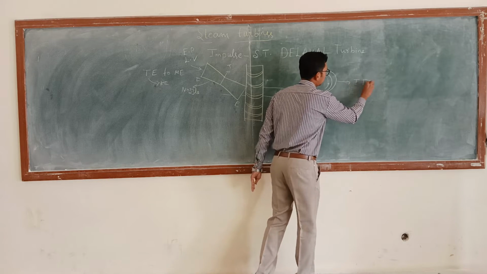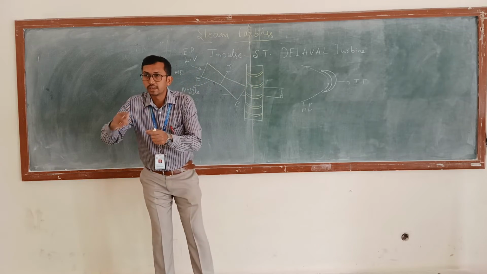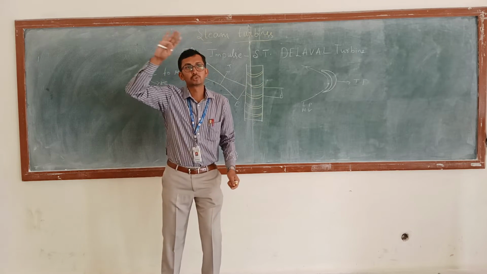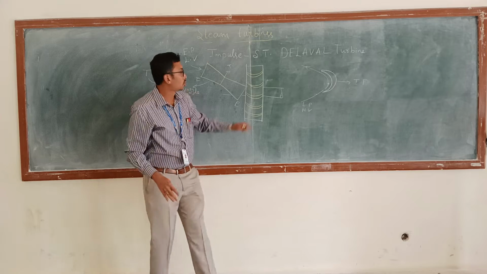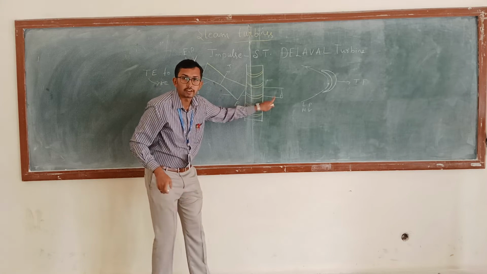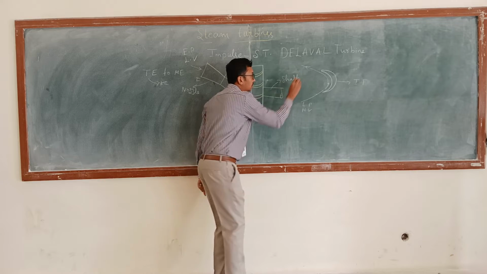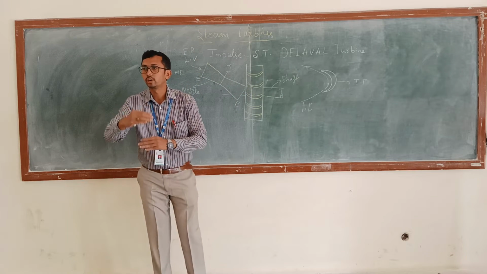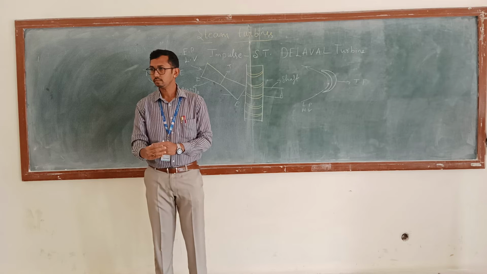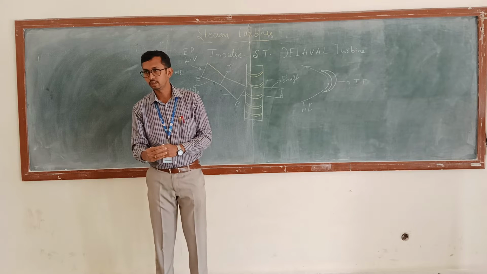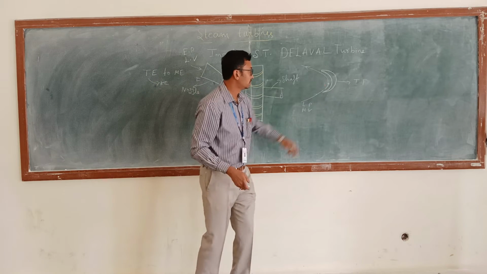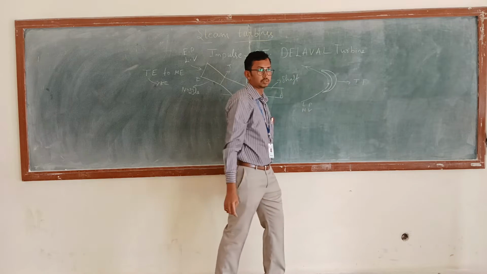Impulsive force. Due to the impulsive force, the rotor is going to rotate. The rotor is connected to where? Shaft. So this is the shaft, and the shaft is also going to rotate continuously. Is it clear? So that is the impulsive force.